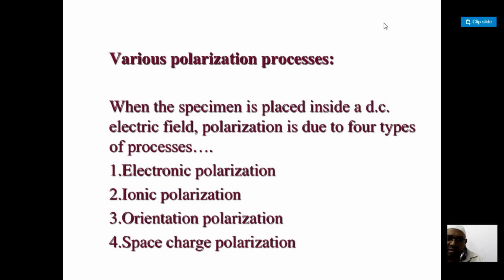These are the processes by which polarization of charges takes place. When the given dielectric material or specimen is placed in a DC electric field, polarization definitely takes place, and it is of four types: electronic polarization, ionic polarization, orientation polarization, and space charge polarization.